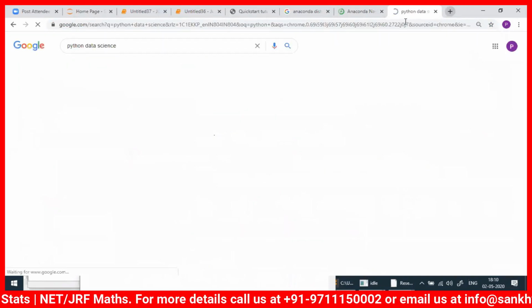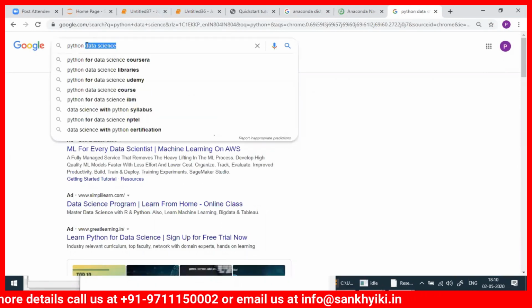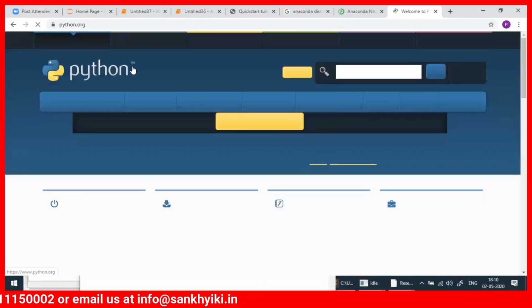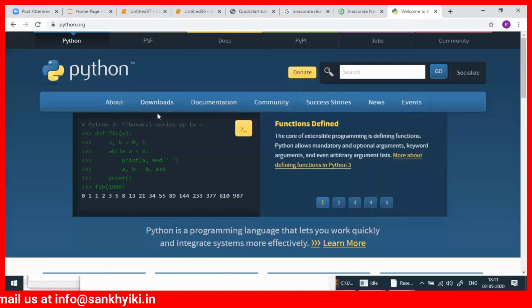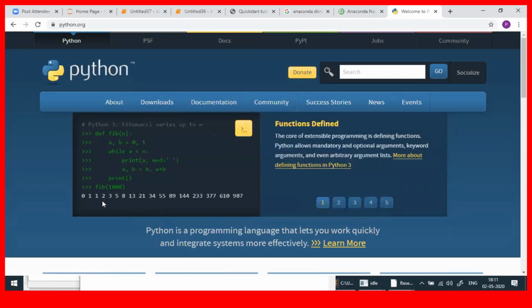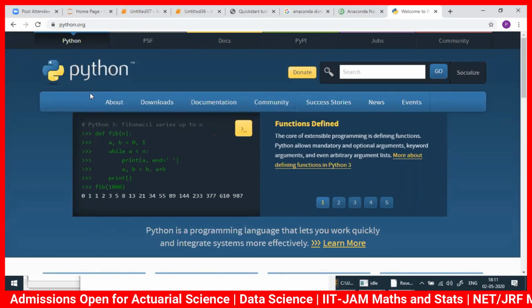If you simply write Python, you can download Python from here. If you have a space problem, you can download Python 3.8.2 here, then you can work here. This is the main Python. This is like a human, and if you want to walk, you install Python, and most of the things you can do in base Python.